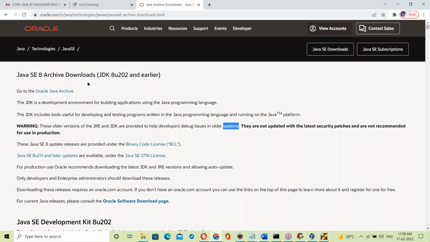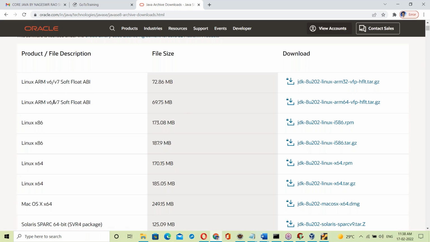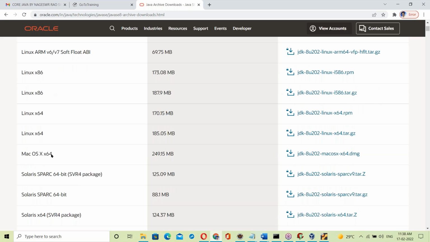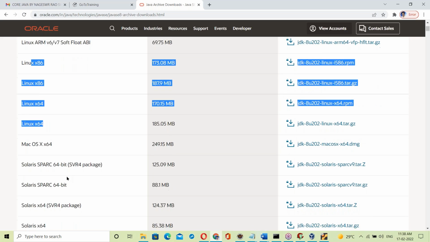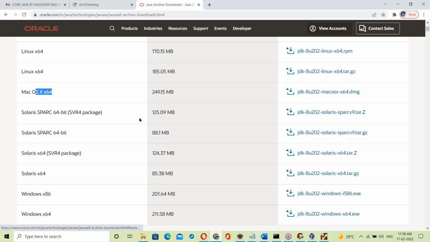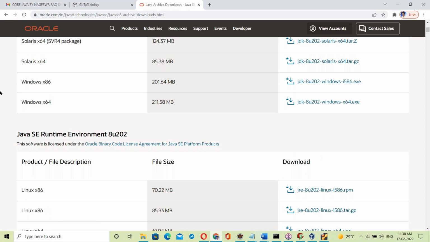See here, JDK 8. There are JDKs for Linux, for Mac OS, for Solaris OS, and for Windows OS. In your system, Windows 64-bit, you have to download the last one.